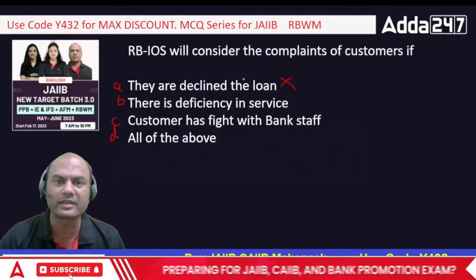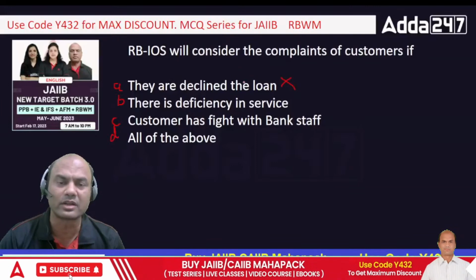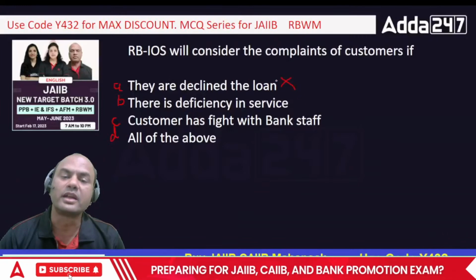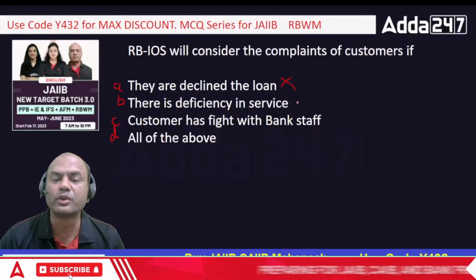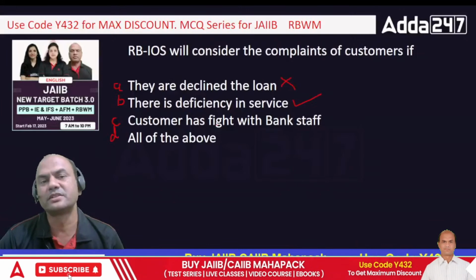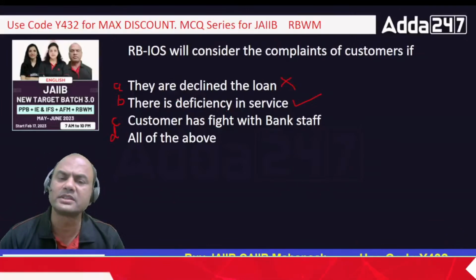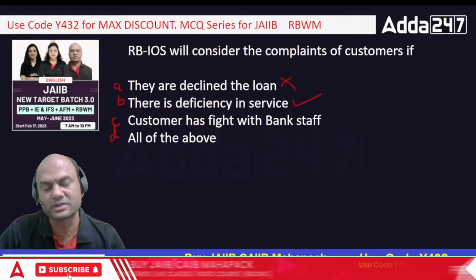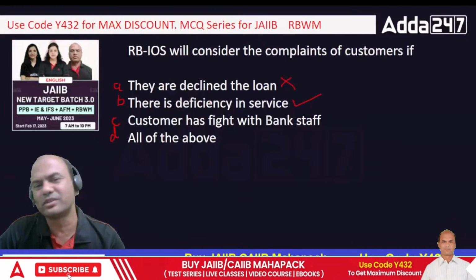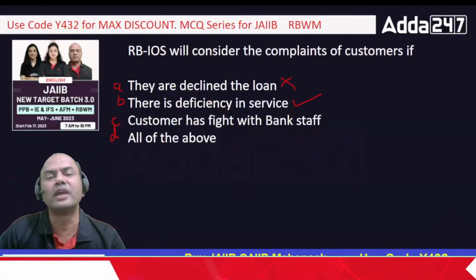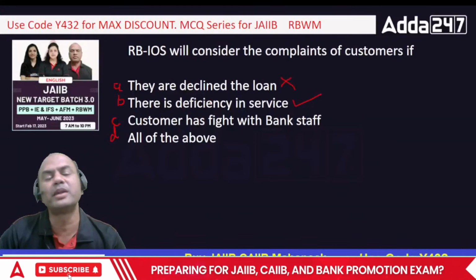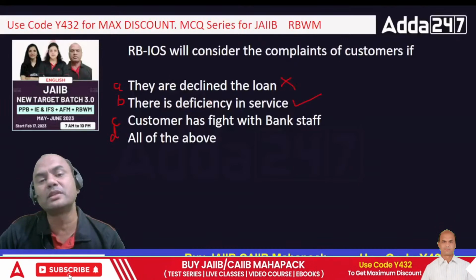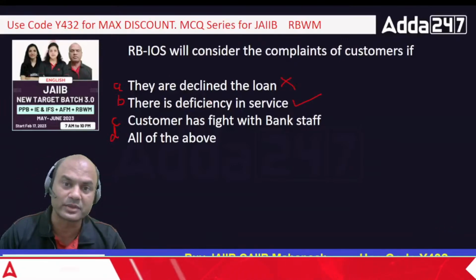After all, what is a bank? Bank is a custodian of the money. It's not the owner of that money, it's the depositor's money. So any complaint can go to the ombudsman only if there is a deficiency in the service. What is deficiency in service? Bank had promised me that they'll give me a DD within 2 hours. Or why DD, nowadays DD is gone. They had promised me in writing that the NEFT or RTGS will be done in a day, and it was not done for more than 3 days. So that becomes a deficiency in service.